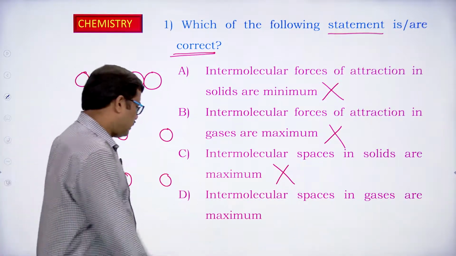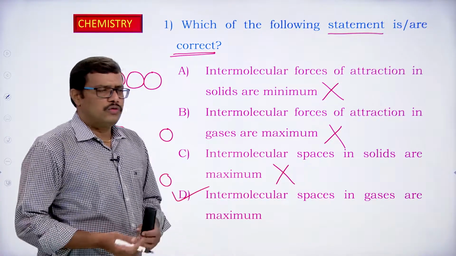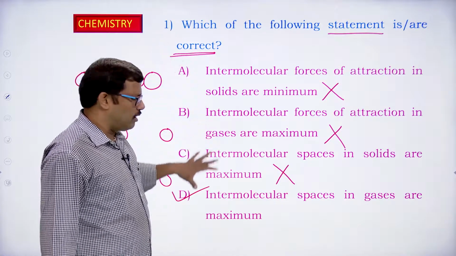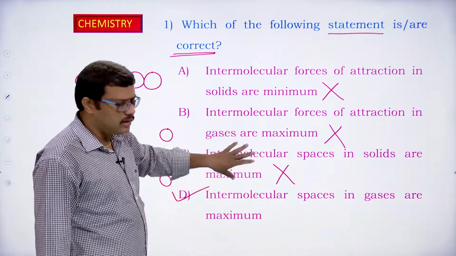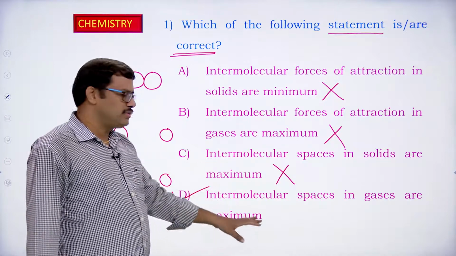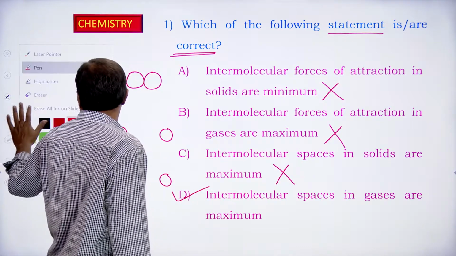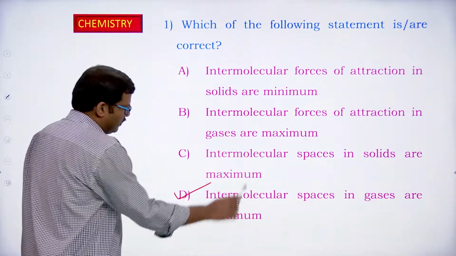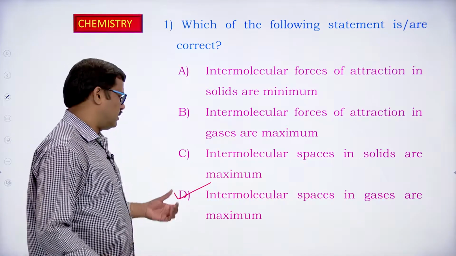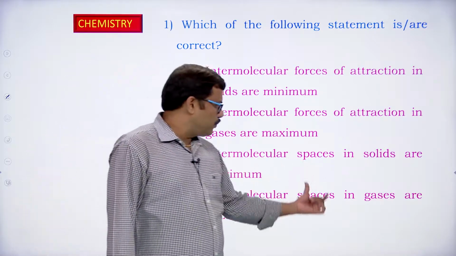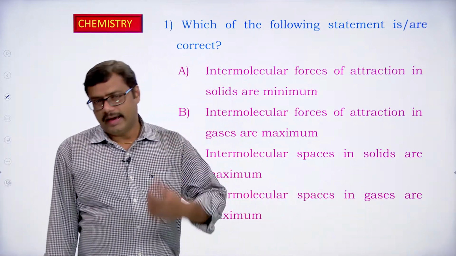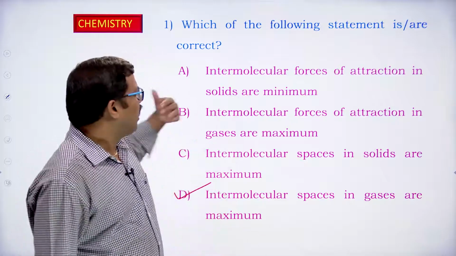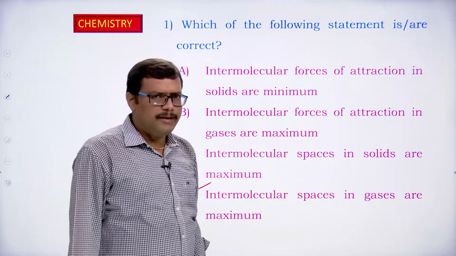Yes, this is the correct one. Among the given 4 options, the first 3 options are wrong, only the fourth one is correct. So what is the correct answer in this case? Which of the following is the correct statement? D, the fourth option, is the correct statement. That is, intermolecular spaces in gases are maximum. That is the correct one. All other three are wrong.